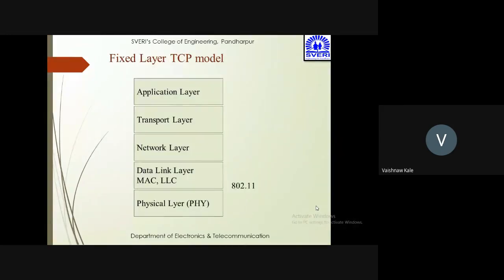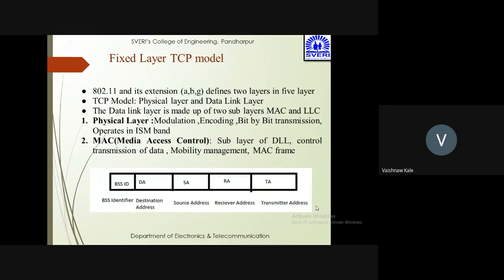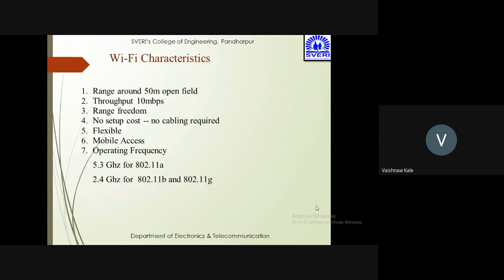This is a five-layer TCP model, which has the physical layer, the data link layer, then MAC and LLC, network, transport and application layers. Out of these five layers, the bottom two layers follow the IEEE 802.11 standard. The physical layer is useful for modulation, encoding and bit by bit transmission, and the MAC layer, which is a sublayer of the data link layer, controls transmission of data, mobility management, etc.